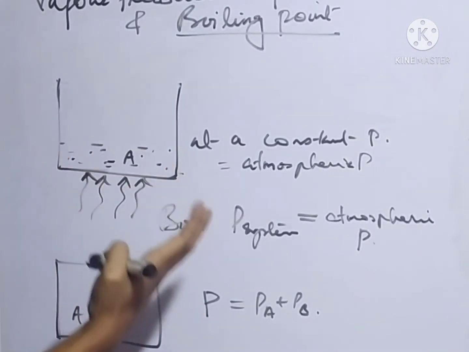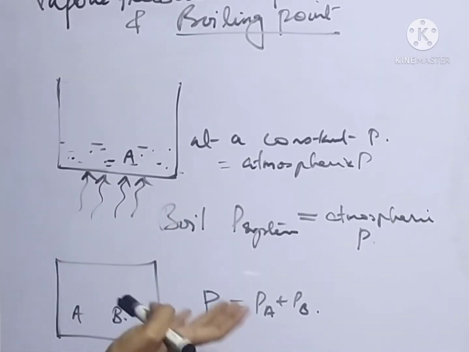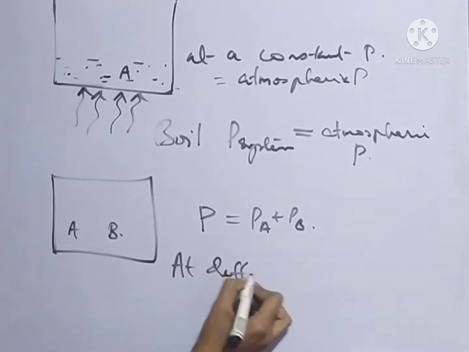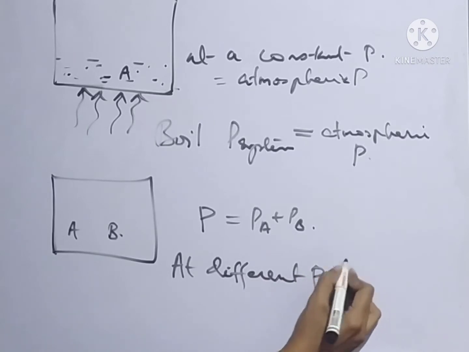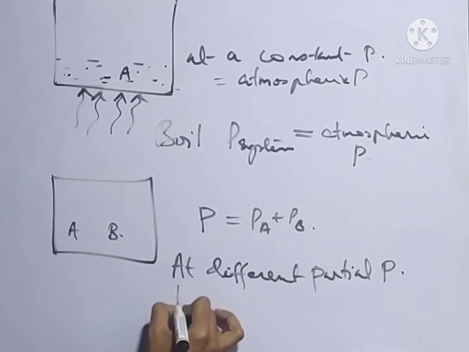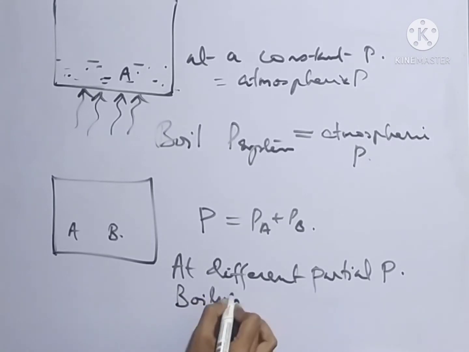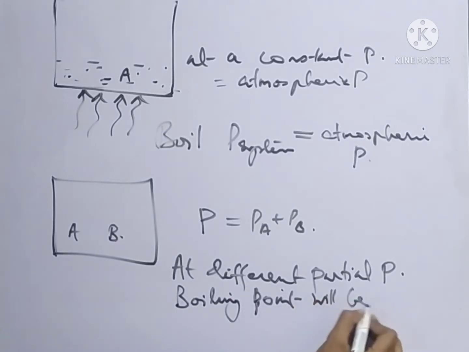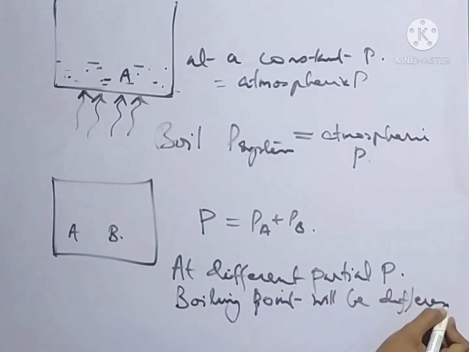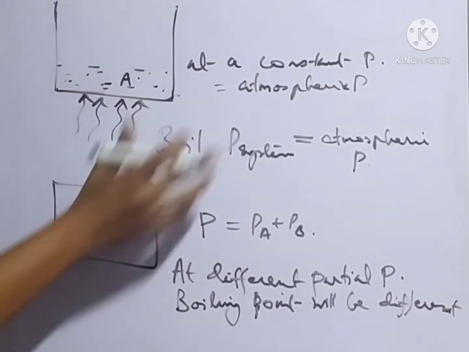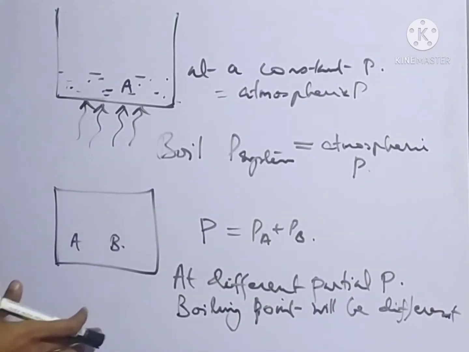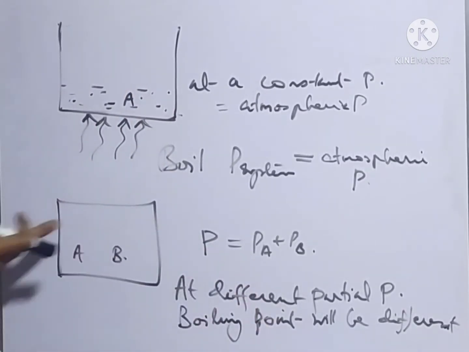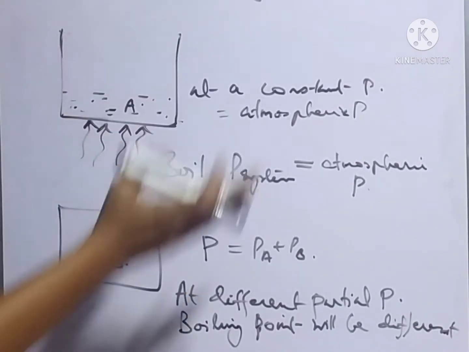So for different compositions, the boiling point will also be different. By using the vapor pressure composition curve, we can find out the boiling point of the binary liquid, or we can relate the boiling point of the binary liquid system with its vapor pressure composition curve.